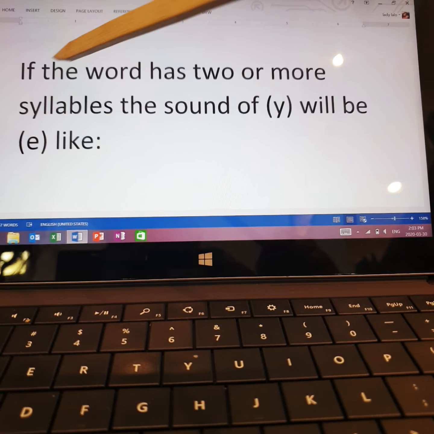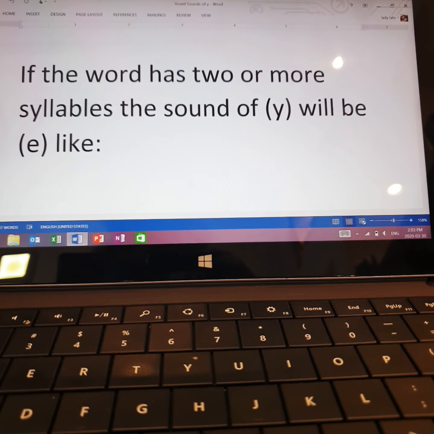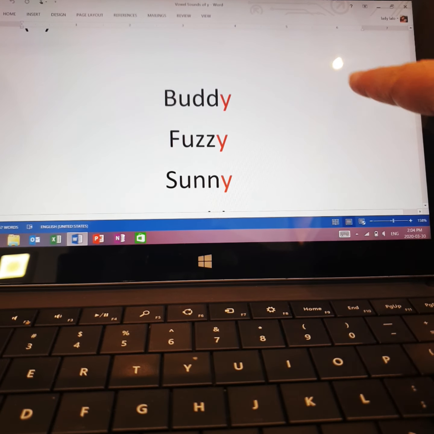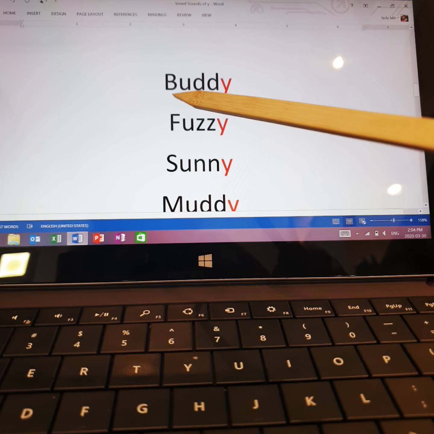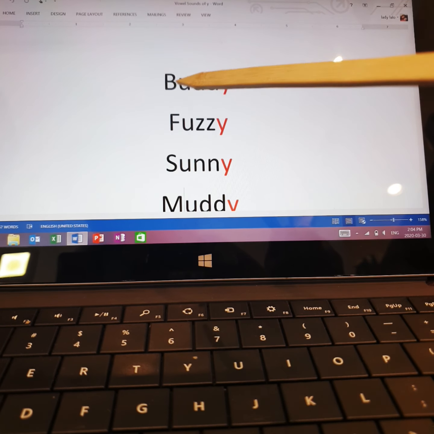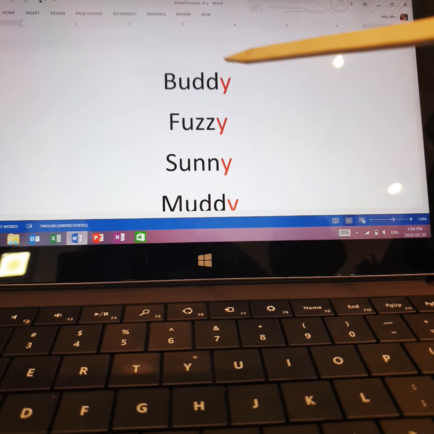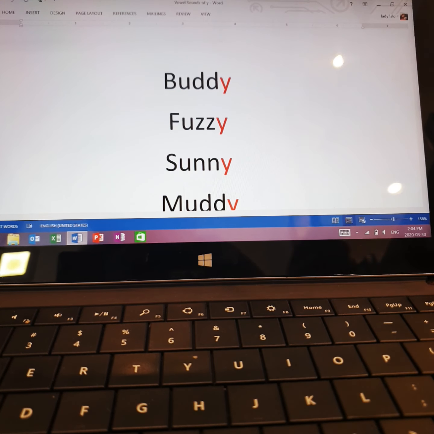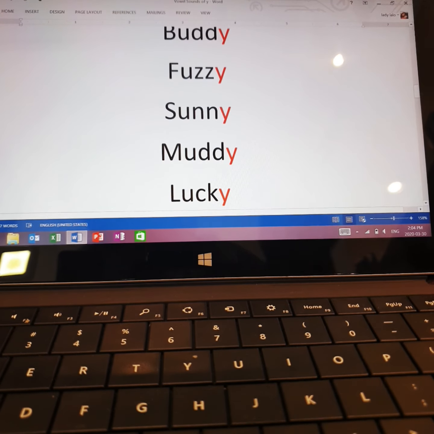And if the word has 2 or more syllables, the sound of Y will be E. Like these words we have here, body. So here we have what? We have 2 syllables. Don't forget, we have 1 vowel, 2 vowels, so it has 2 syllables. So the sound of Y here is E, body. The second word we have is fuzzy, okay?